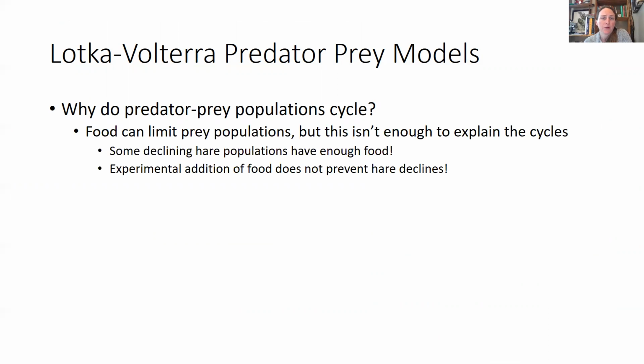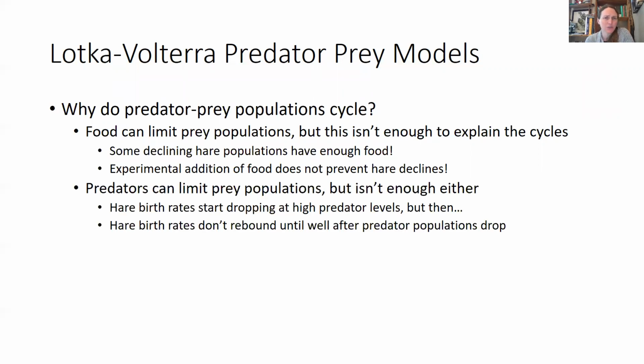So food can limit prey populations. So we might see that as coming into some play, but it isn't enough to explain the full cycle that we see between lynx and hares. And the reasons are that some declining hare populations actually have enough food. So it's not the food that's causing their declines. And another thing is that when you add food, that doesn't prevent the hare from declining. So it's not just a food story.